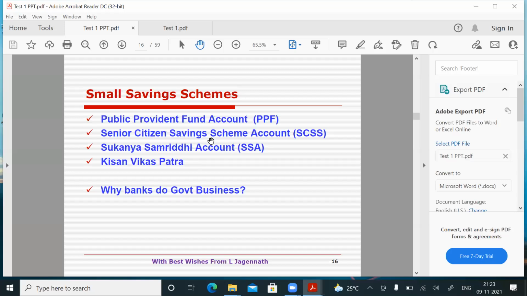In the Senior Citizen Savings Scheme account only, interest is paid quarterly. In the others, interest is credited to the account, like your cumulative deposit. But in the Senior Citizen Savings Scheme account, interest is not credited to the account. It is credited to the customer's SB account quarterly, like a fixed deposit. Okay, that you should know.